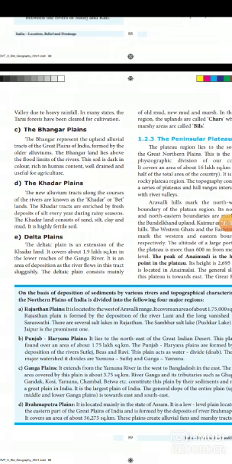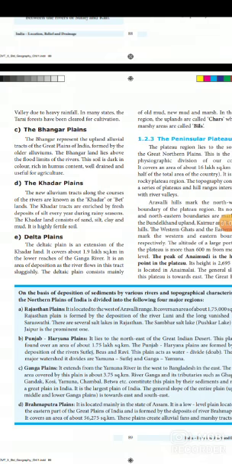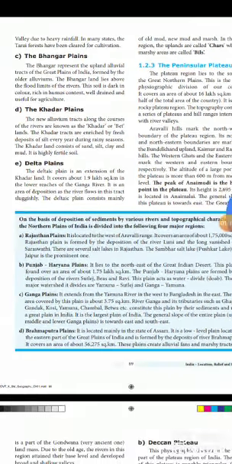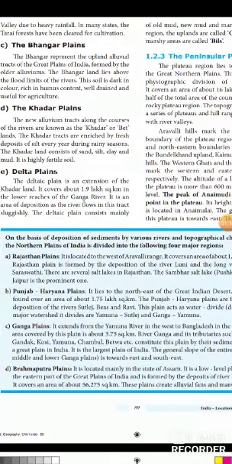The characteristic features of sediment and deposition in the Great Northern Plains are as follows: Bhabar Plain, Tarai Tract, Bhangar Plains, Khadar Plains, and Delta Plains. Now we are seeing about the Delta Plains. The Deltaic Plain is an extension of the Khadar land.